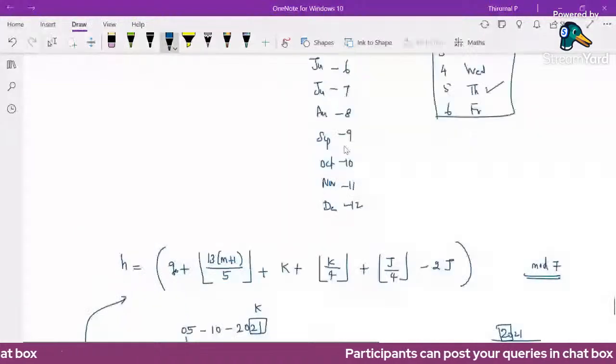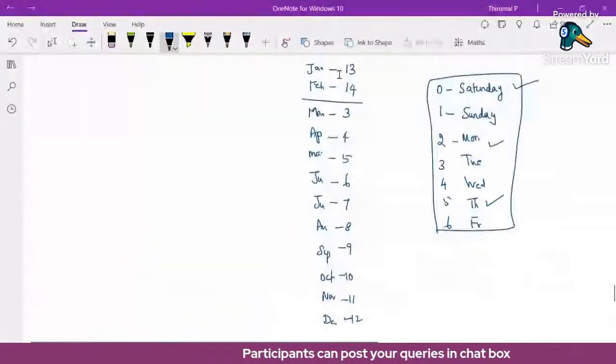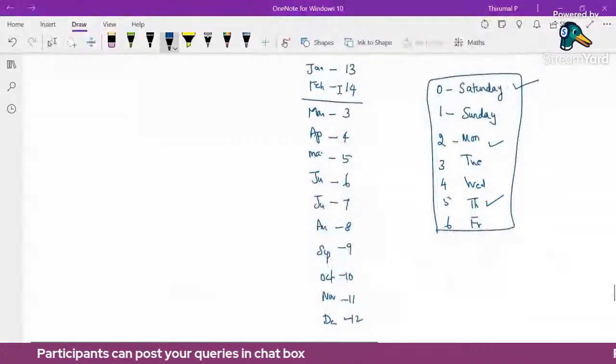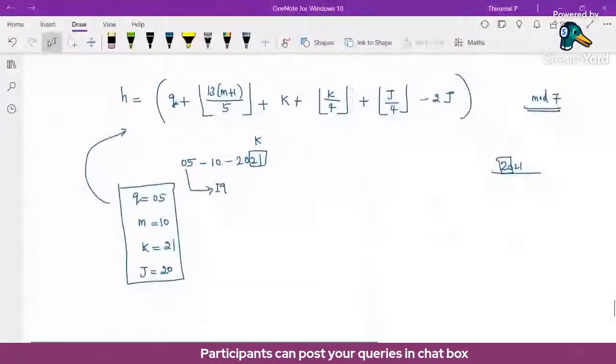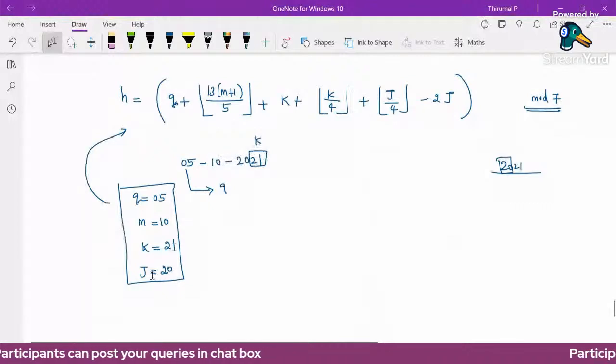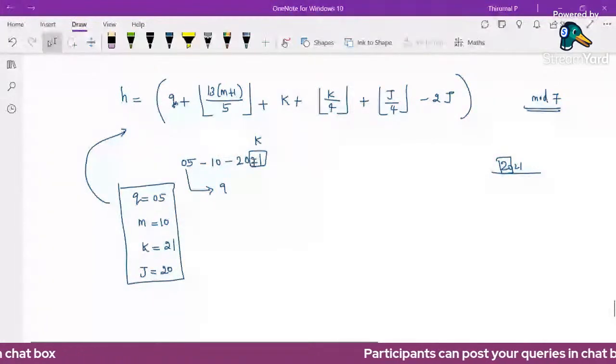For each month we are assigning the same value, but only in January and February we are assigning a different value. For January we are assigning 13, and for February we are using 14. So in this calculation we are going to use 13 and 14. But here October is 10. So m value is 10, k value is the year, 21, and j value is the century, just dividing by 100, we are getting 20. So 20 is the j value.